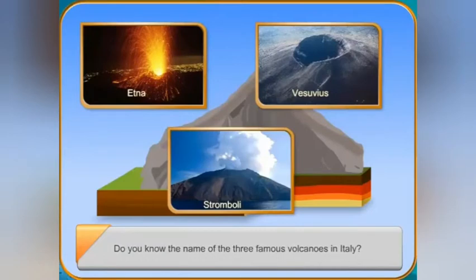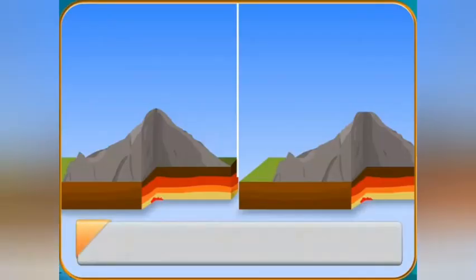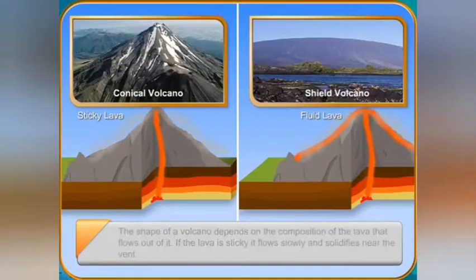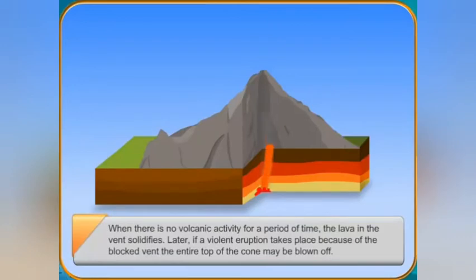The shape of a volcano depends on the composition of the lava that flows out of it. If the lava is sticky, it flows slowly and solidifies near the vent. If the lava is fluid, it spreads quickly and the cone is almost flat, forming a shield or dome. When there is no volcanic activity for a period of time, the lava in the vent solidifies. Later, if a violent eruption takes place because of the blocked vent, the entire top of the cone may be blown off. This forms an enlarged crater or caldera. The caldera may get filled with water, forming a crater lake.